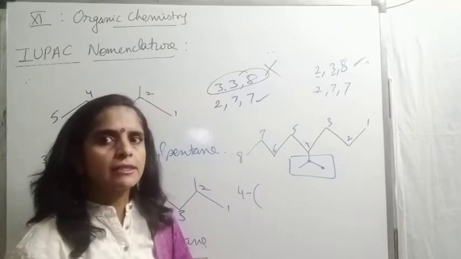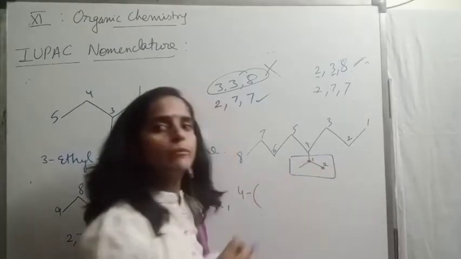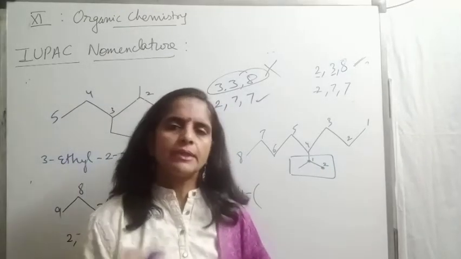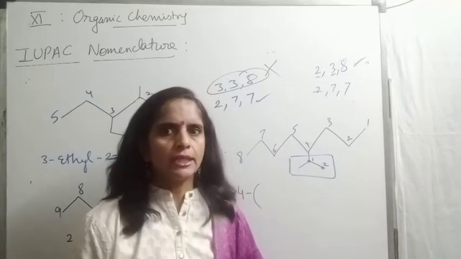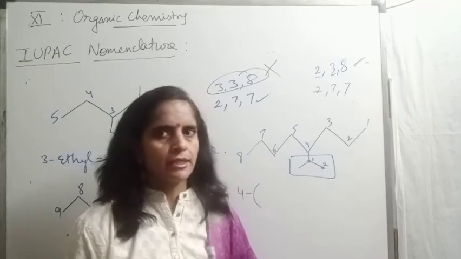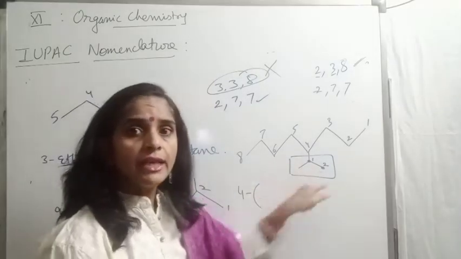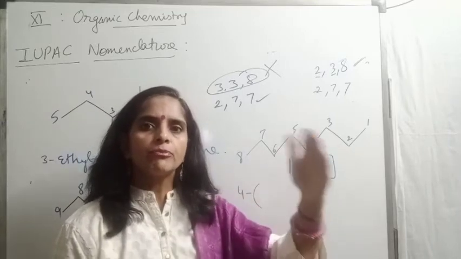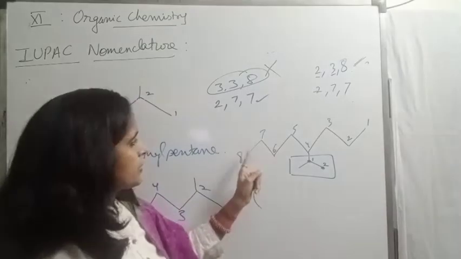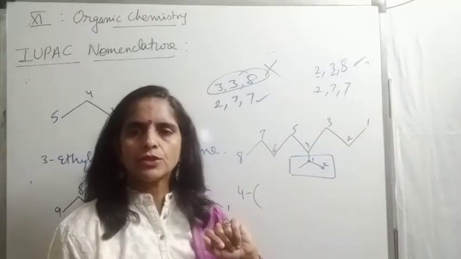There are 2 ways to give numbering. One is first and second. Some books use this rule. I am telling you both the rules; you can follow any one wherever you are comfortable. Both are right. This is one, first and second. Why have we taken it in a box? To avoid any confusion in the numbering of the main chain and the complex substituent, because in the main chain also we have first and second position, and in the complex also we have first and second position.